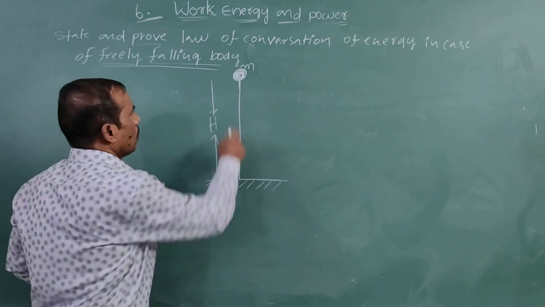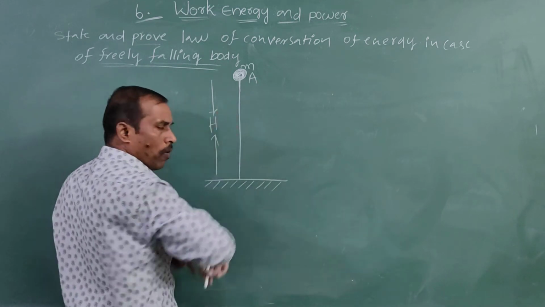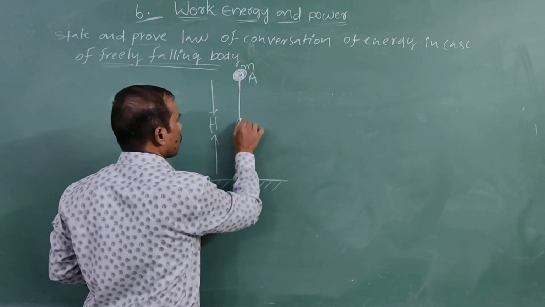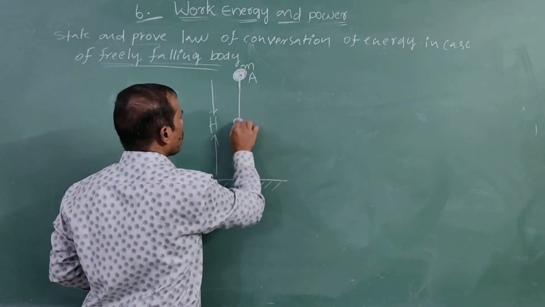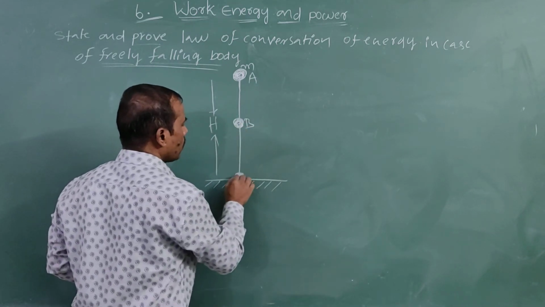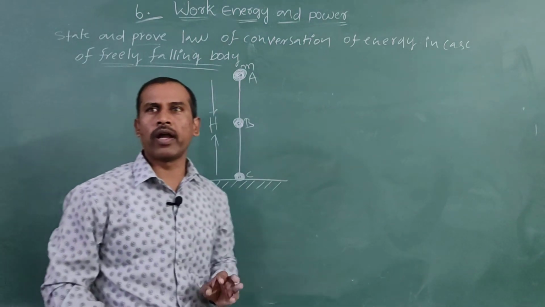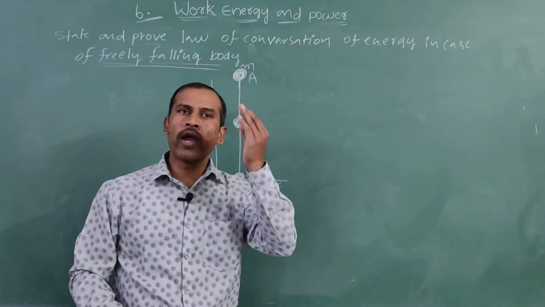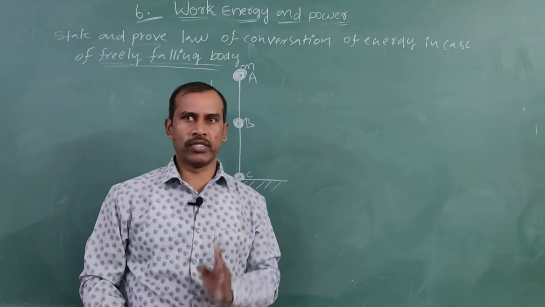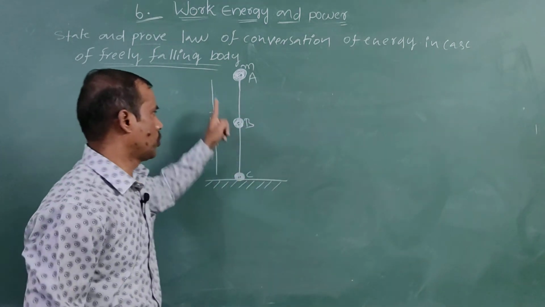Now for example this is a point a in its path, this one is point b, and this final point is point c. Three points in its path: point a, point b, point c. At point a, the height of the block is h.